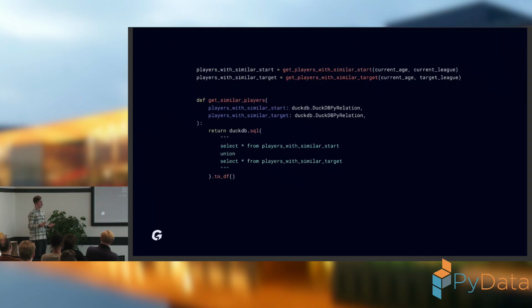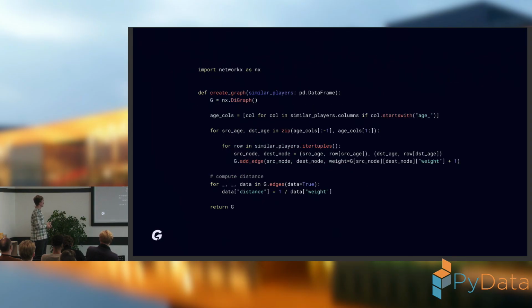And in the next step, I concatenate those two data sets, and I create this relevant data set of players similar to my player that I want to get the prediction for.